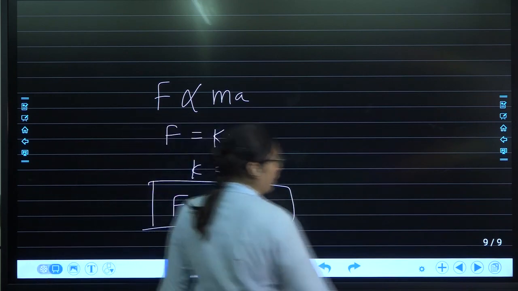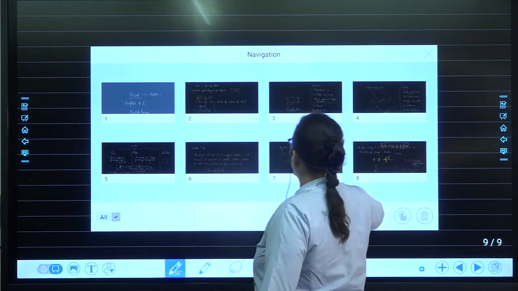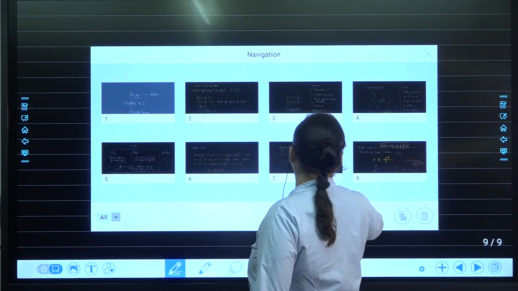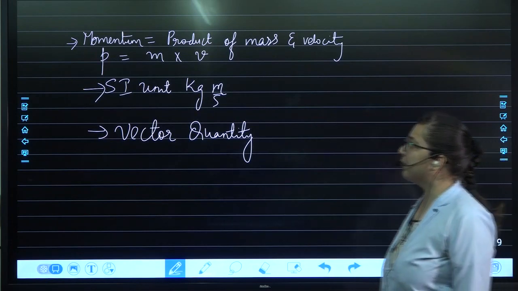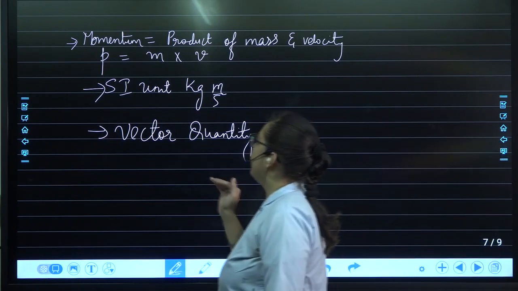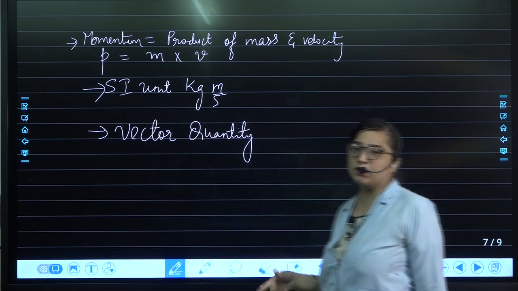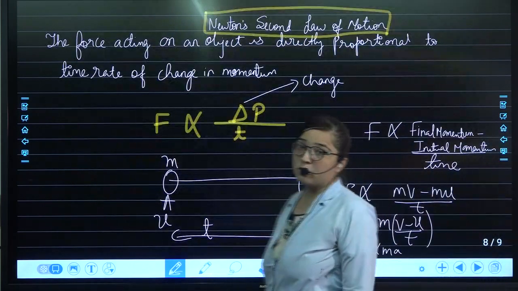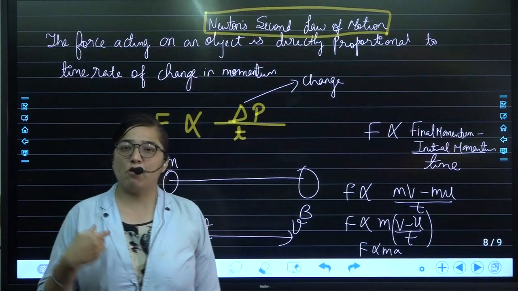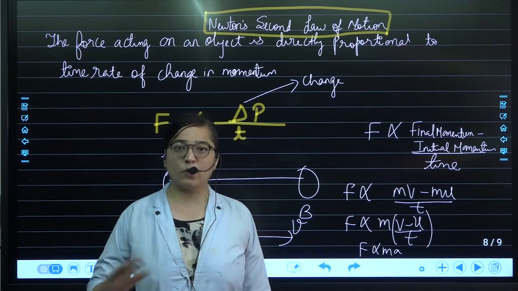What can you conclude from Newton's second law of motion? First, let us come back to its concept. We started with what is momentum. Momentum is the product of mass and velocity, that is P equals m into v. The SI unit is kilogram meter per second. It is a vector quantity. Don't think ma'am is going fast, it is a quick revision. I have already taught this law on one day, and this is a quick recap.